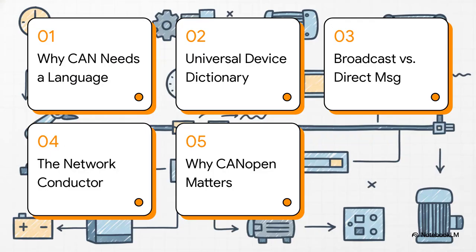So how are we going to unpack all this? Simple. First, we'll look at why the basic CAN protocol isn't enough on its own. Then, we'll dive into the absolute heart of CANopen, its universal dictionary. After that, we'll check out the two main ways devices talk. Think public announcements versus private chats. Then, we'll meet the network's conductor, the boss that keeps everyone in sync. And finally, we'll wrap it all up and see why any of this actually matters in the real world.